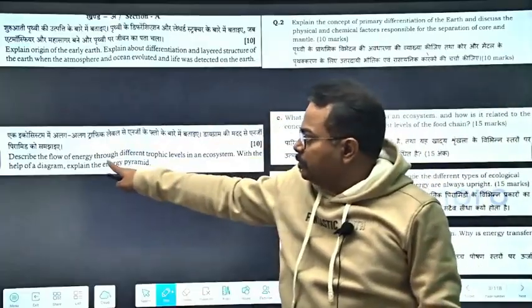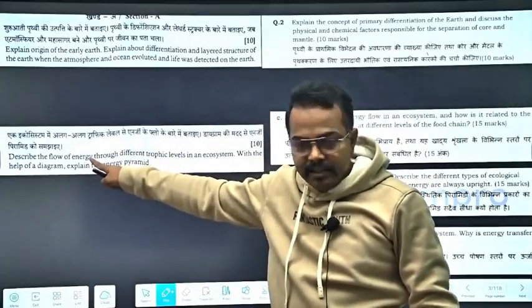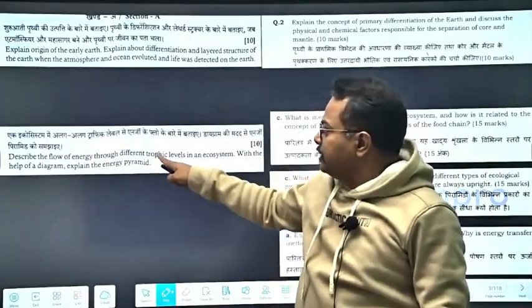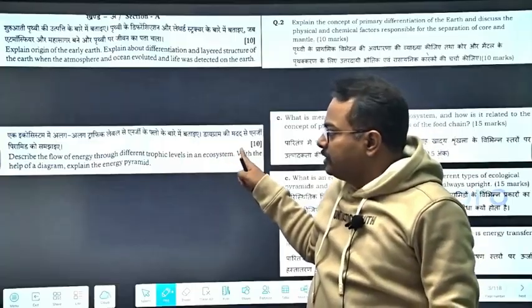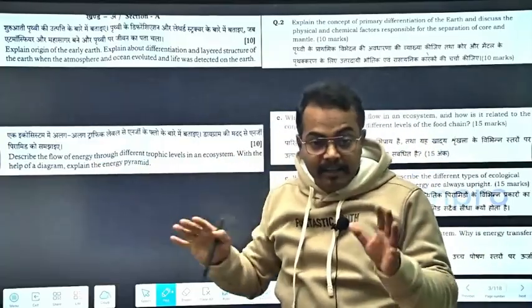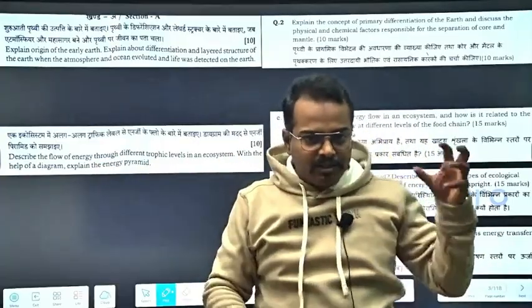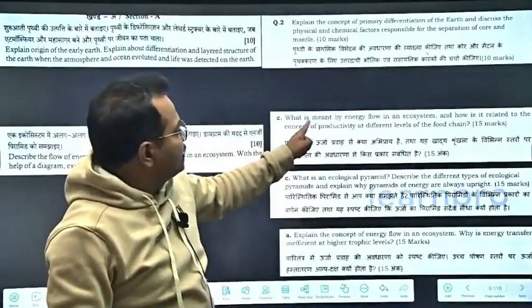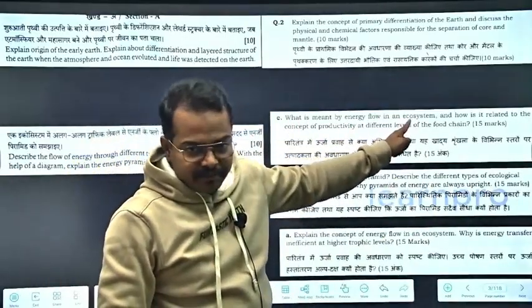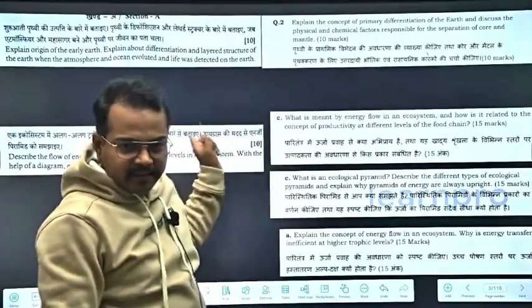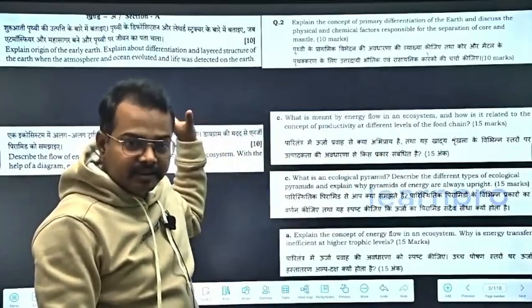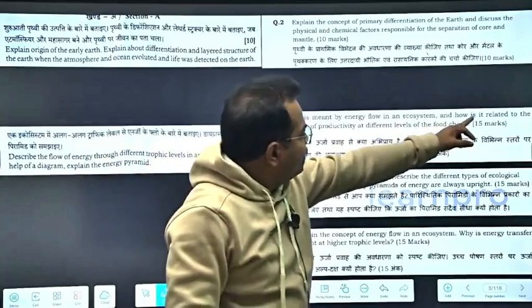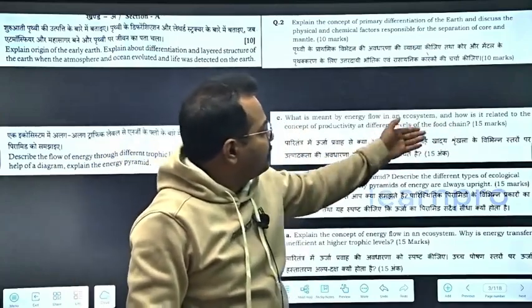Then question number 2 is: describe the flow of energy through different trophic levels in an ecosystem. With the help of a diagram, explain the energy pyramid. Now see what questions we placed in our test. The first question is: what is meant by energy flow in an ecosystem? They have directly asked this question in their exam also.